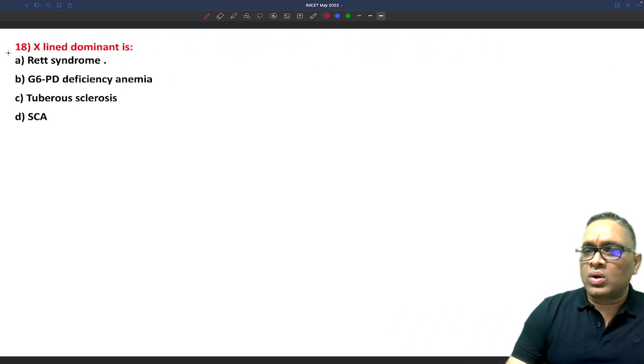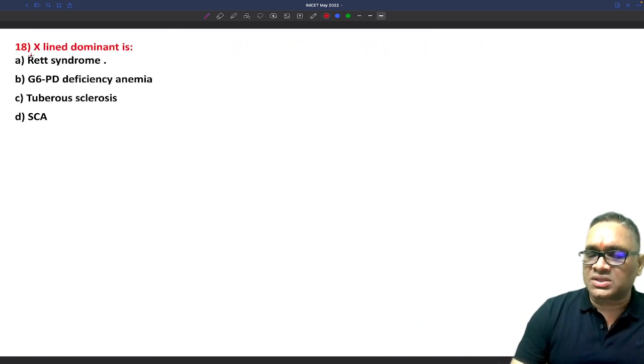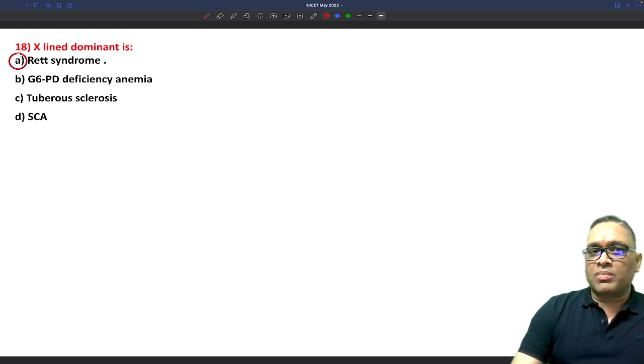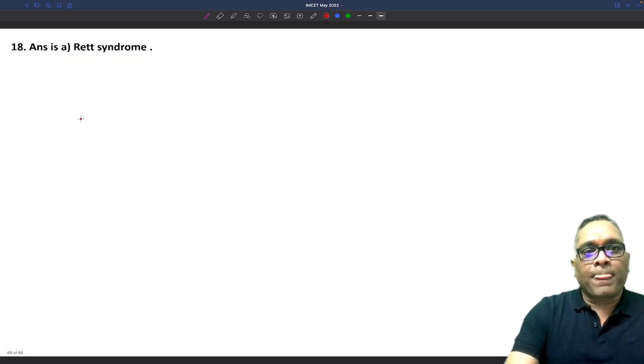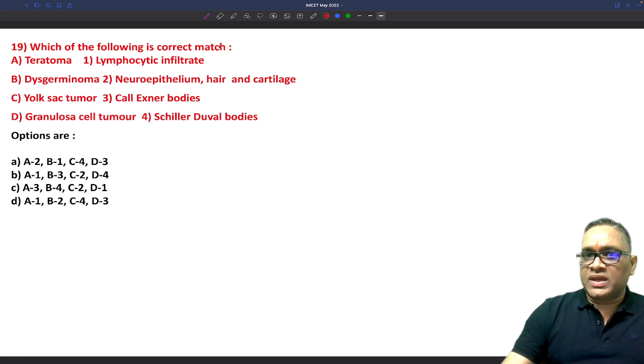X-linked dominant is an older NEET question. In 2016 this question came, and it is associated with Rett syndrome. X-linked dominance is seen in Rett syndrome. G6PD deficiency anemia is an X-linked recessive disorder. Tuberous sclerosis is autosomal dominant. Sickle cell anemia is autosomal recessive. If all these options were like this, the answer is Rett syndrome. Right.